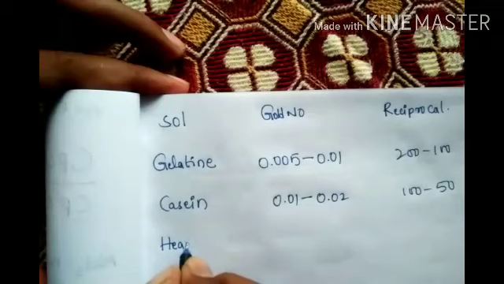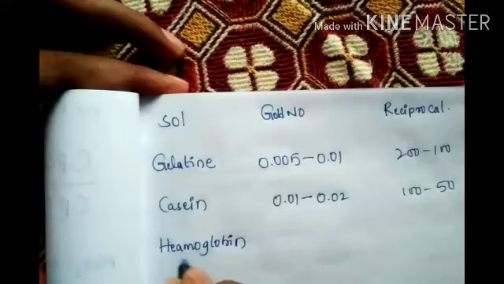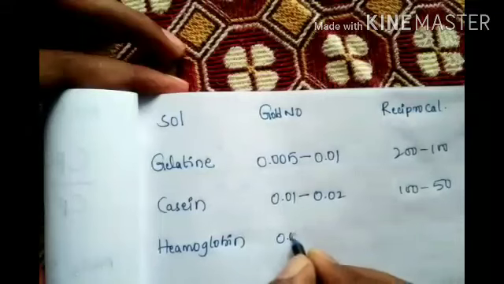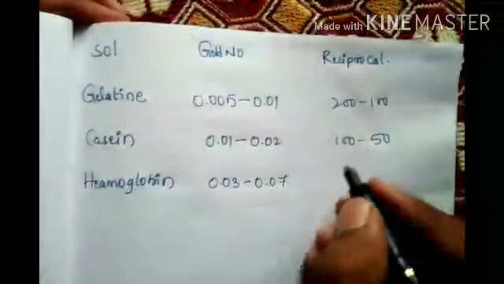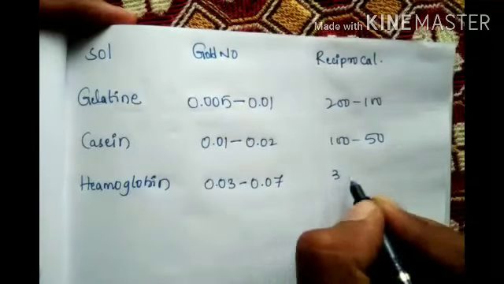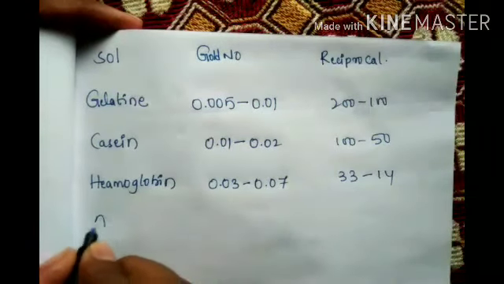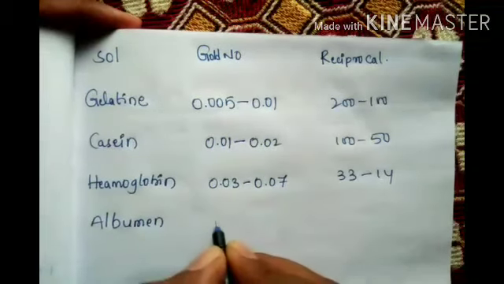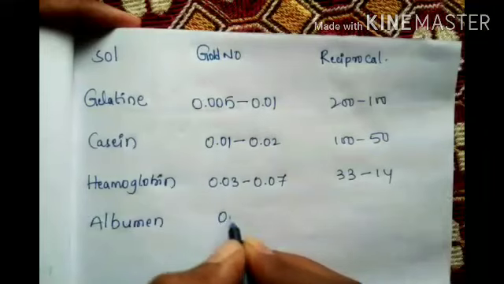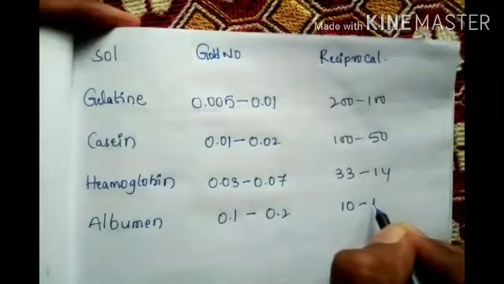Hemoglobin: 0.03 to 0.07 gold number, reciprocal 33 to 14. Albumin: 0.1 to 0.2, reciprocal 10 to 5.